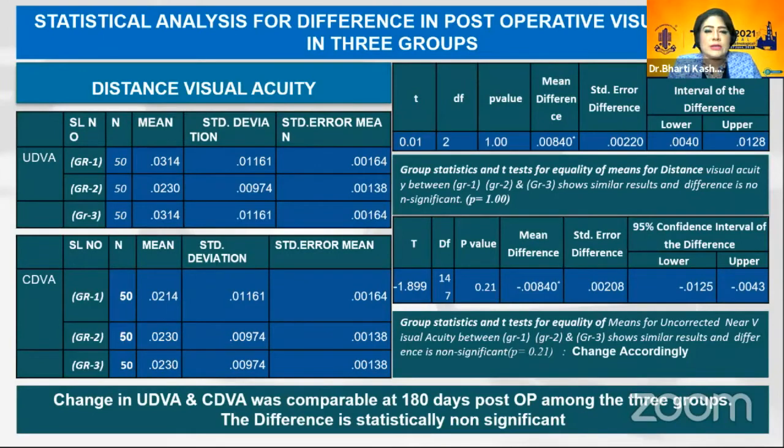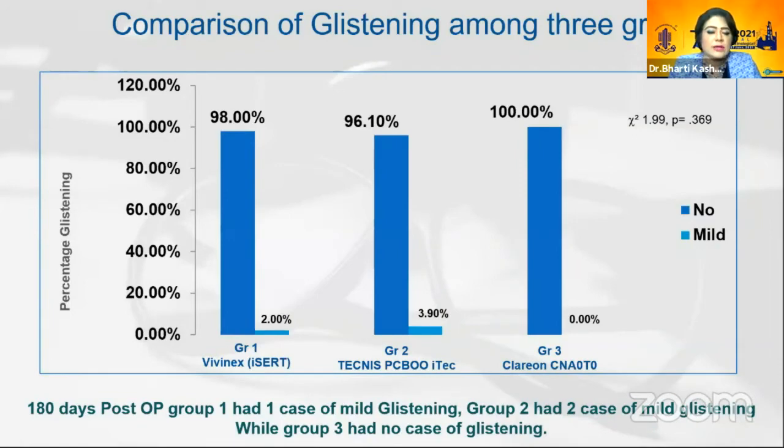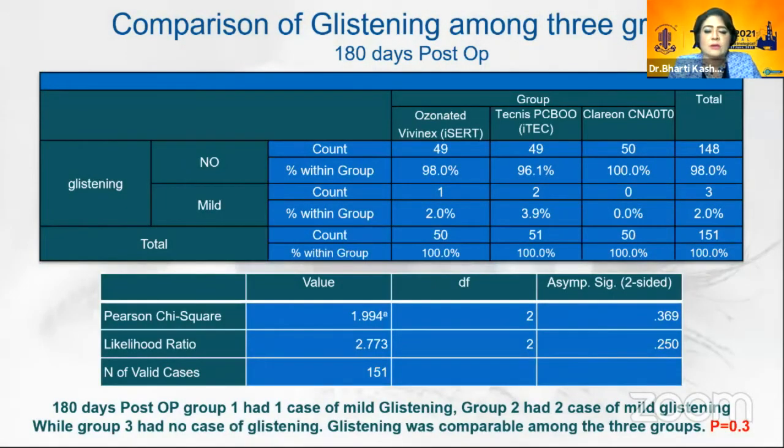This is the table showing statistical analysis for difference in post-op visual acuity in three groups, and we found the change in uncorrected distance visual acuity and corrected distance visual acuity was comparable at 180 days post-op among the three groups, and the difference is statistically non-significant. At 180 days post-op, when we compared glistening, group 1 had 1 case of mild glistening, group 2 had 2 cases of mild glistening, and group 3 had no case of glistening. Glistening was comparable among the three groups.